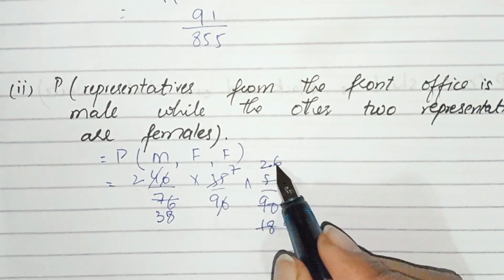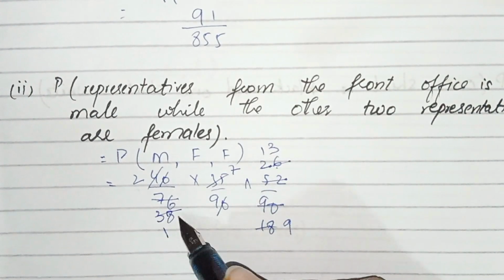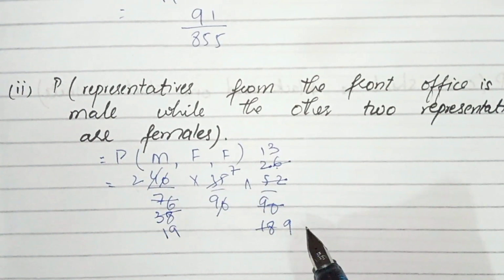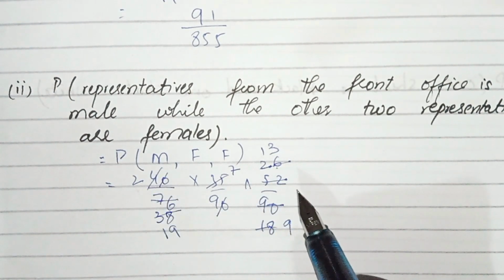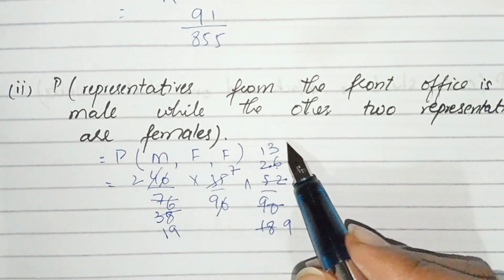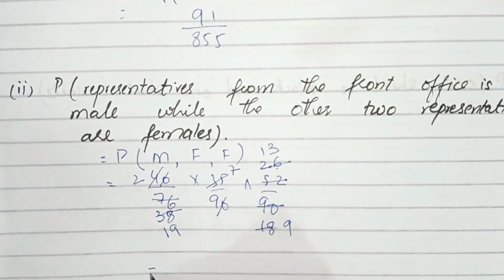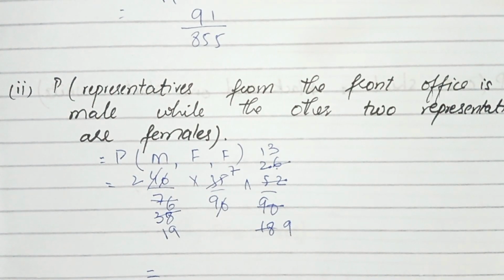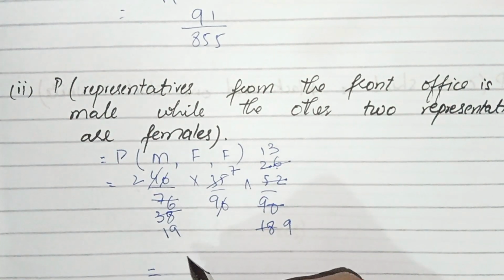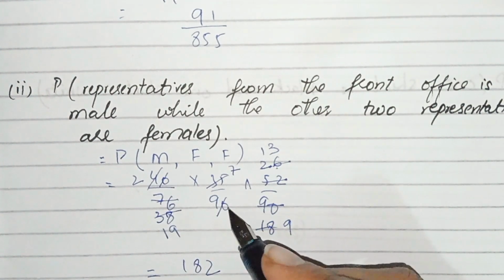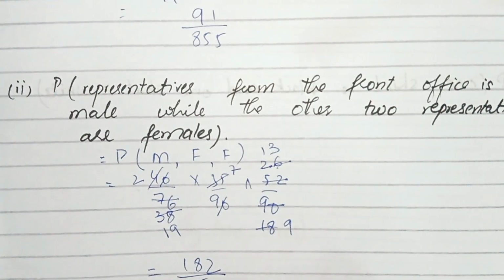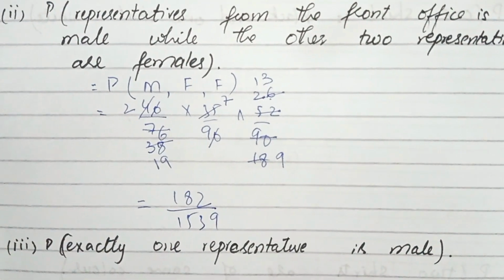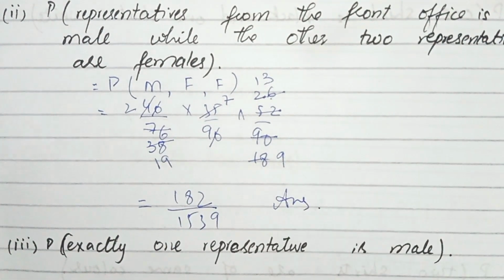Again, both come in the table of 2, 1 and 3, 1 and 9, 19. Now we have to multiply it. 2 multiplied by 4, 7, 2 multiplied by 7, and then 14 multiplied by 13, and we get 182. 9 multiplied by 81 and 18 multiplied by 19, we get 1539. And now, students, this is the probability of part number 2. Now it's solved.